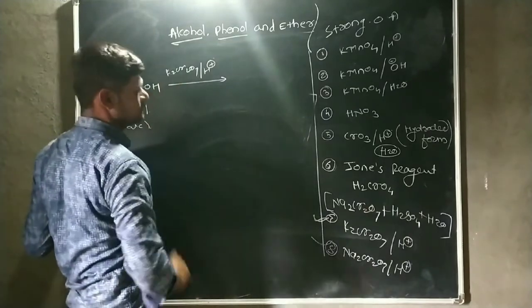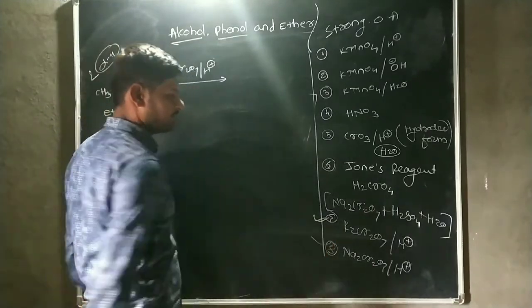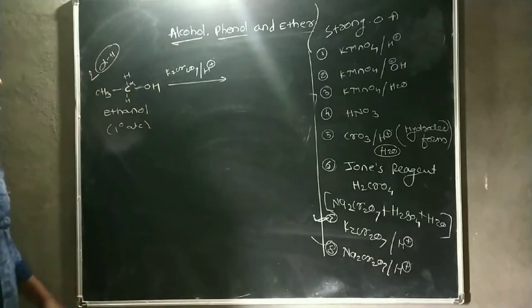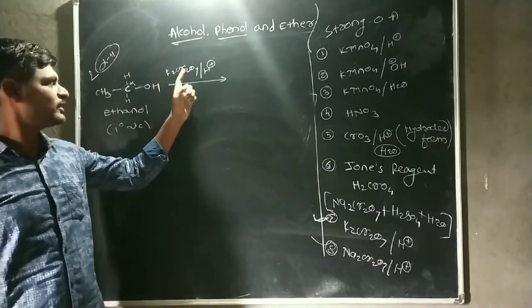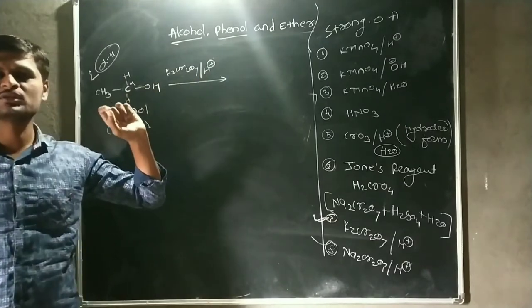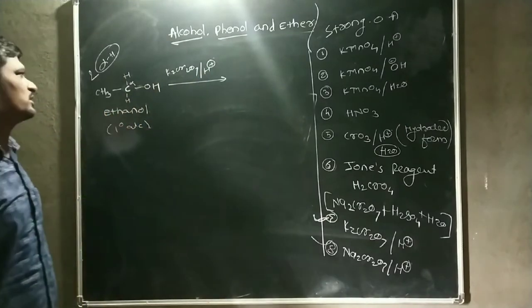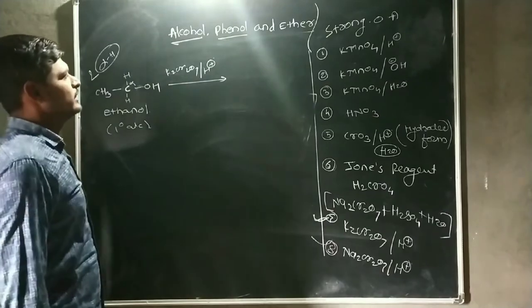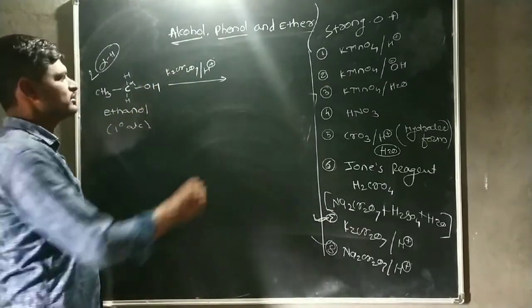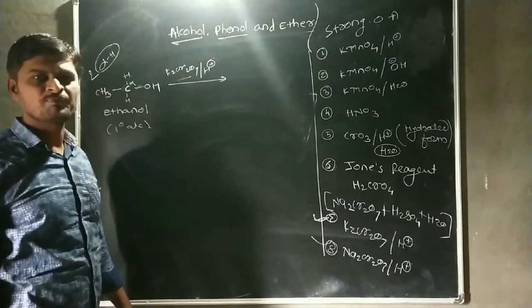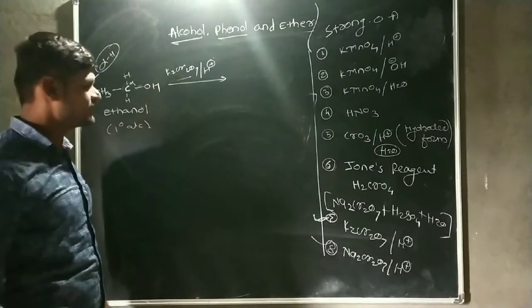In this case, chromium shows the +6 oxidation state. After reaction in acidic condition, chromium shows the +3 oxidation state. The oxidation state decreases, which means it acts as an oxidizing agent.